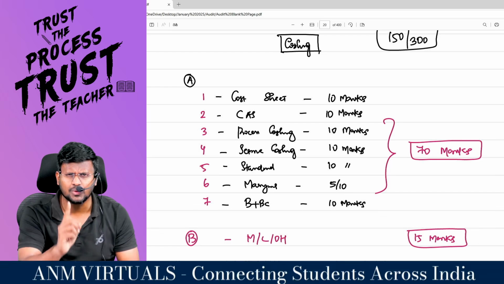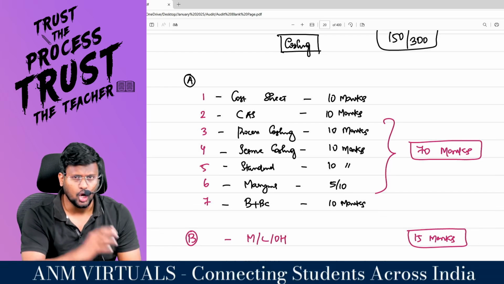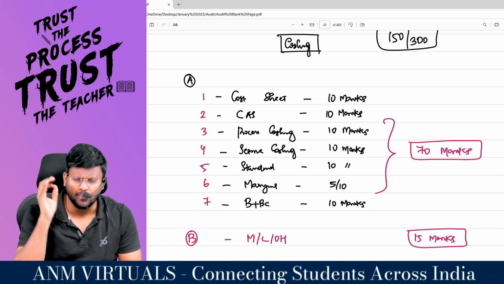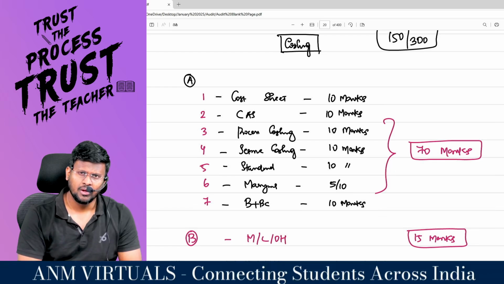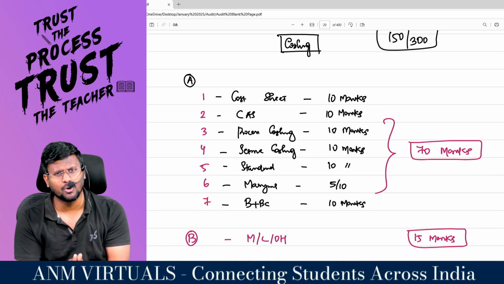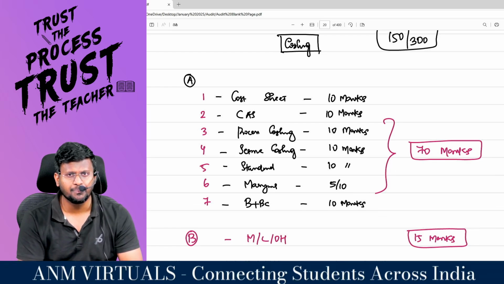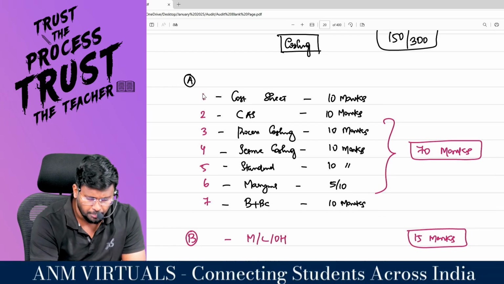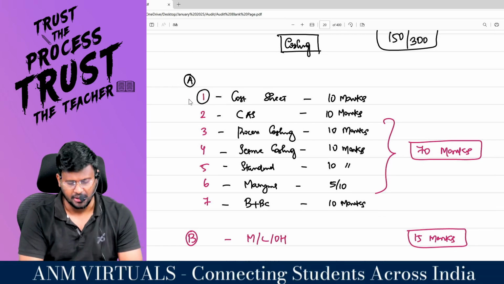The first one is cost sheet. Cost sheet will surely come for 10 marks in the exam. Sir, we know beforehand that from this area, from this topic, they are going to ask a question, 10 marks from cost sheet. So cost sheet you have to mandatorily prepare for the coming exam.